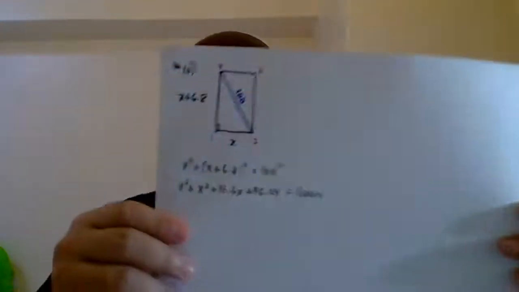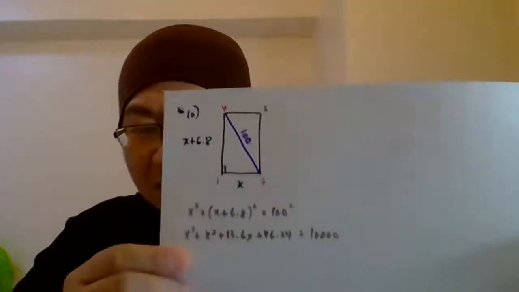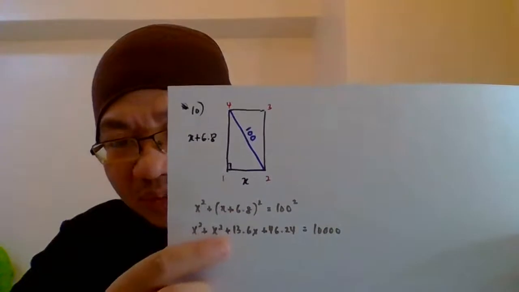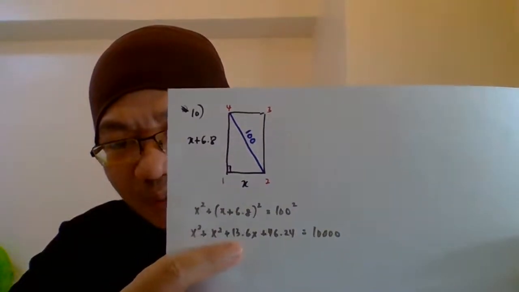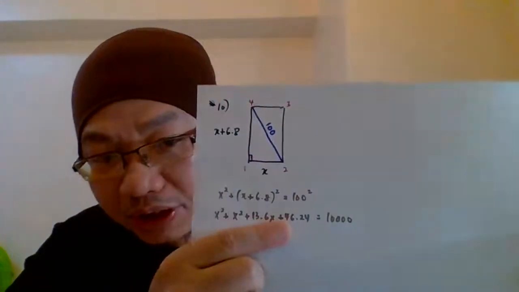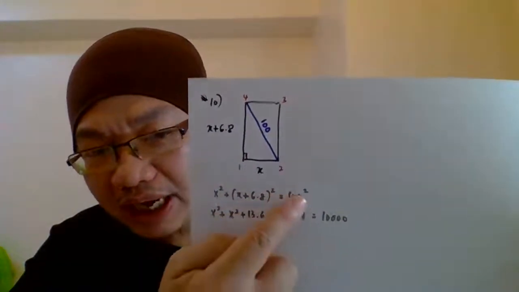Okay, guys, hopefully you get the same answer as I obtained here. If I expand this bracket, it becomes x squared plus 13.6x plus 46.24, and then don't forget to square the 100 here.